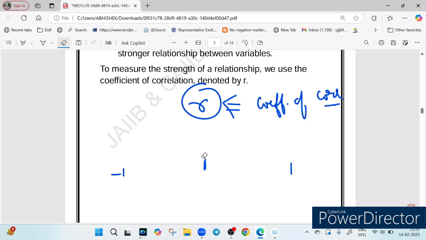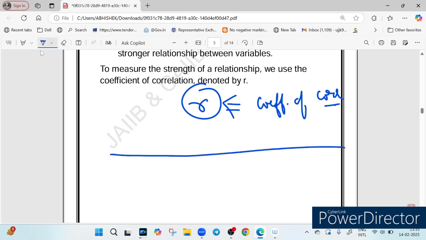Now, ever wondered if more experience leads to more income, or if more study hours actually improve exam scores? Well, that is what correlation helps us find out. It measures how strongly two things are linked. I have just told you that for the value of r, we use a magic number which we call the coefficient of correlation to check how strong or weak a relationship is, right? The value of r can be 0, it can be -1, it can be +1, and it can be anywhere in this range.